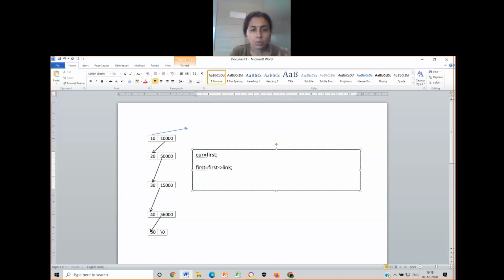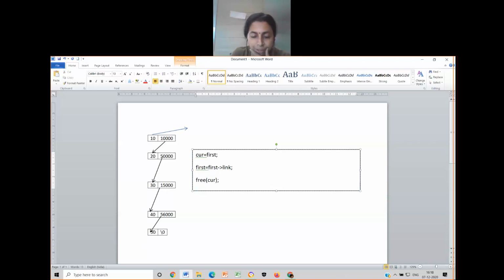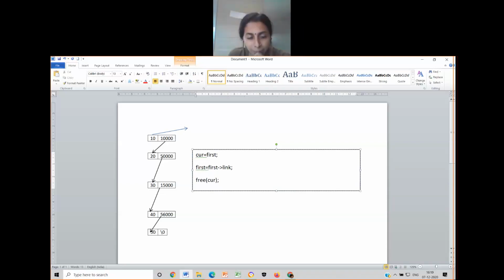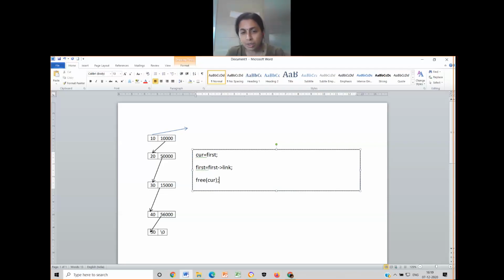Okay. Now, if I write this, what will happen after this? 10 is deleted. Where will first be? First will be at 20. Correct. So these 3 lines of code will do that for you, correct?